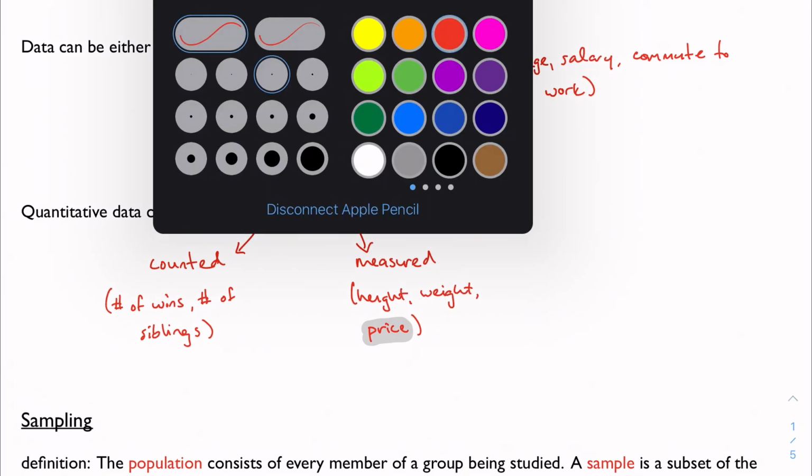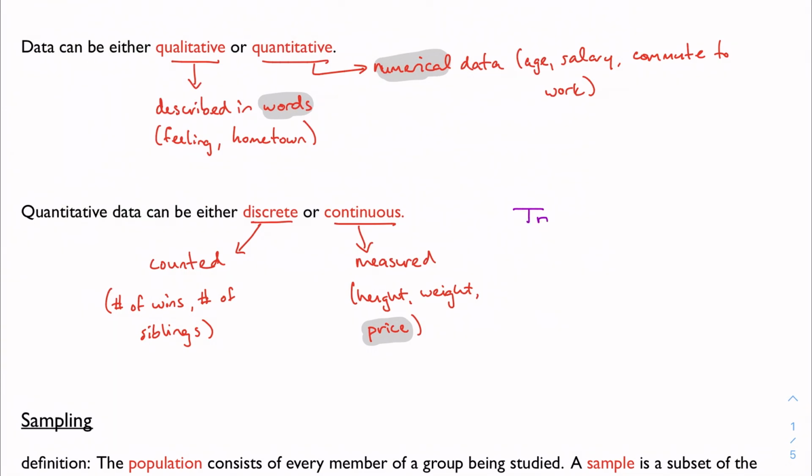So the trick for telling these two apart is this. If something is discrete, then usually we're dealing with something in the natural numbers, the counting numbers. And if we were to describe some change in this discrete data, we would use the word fewer. We might say that one team has fewer wins than another, or I have fewer siblings than someone else.